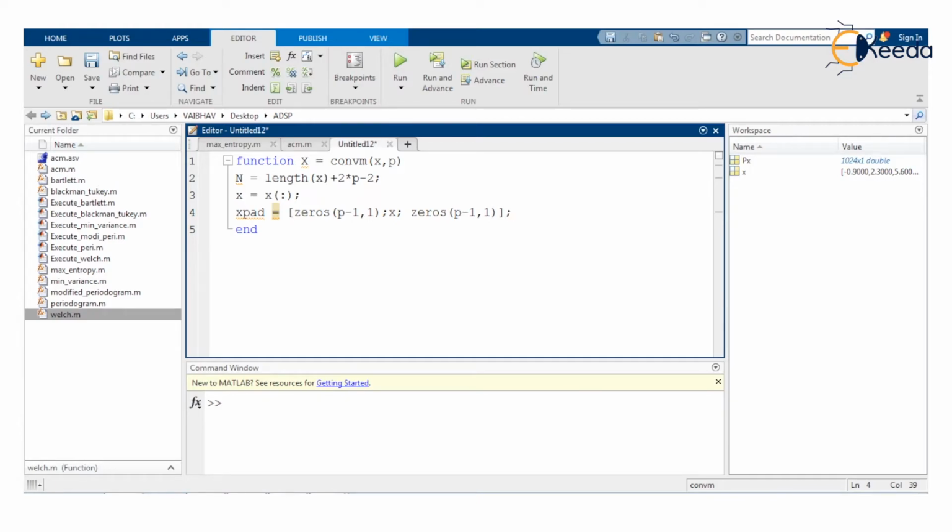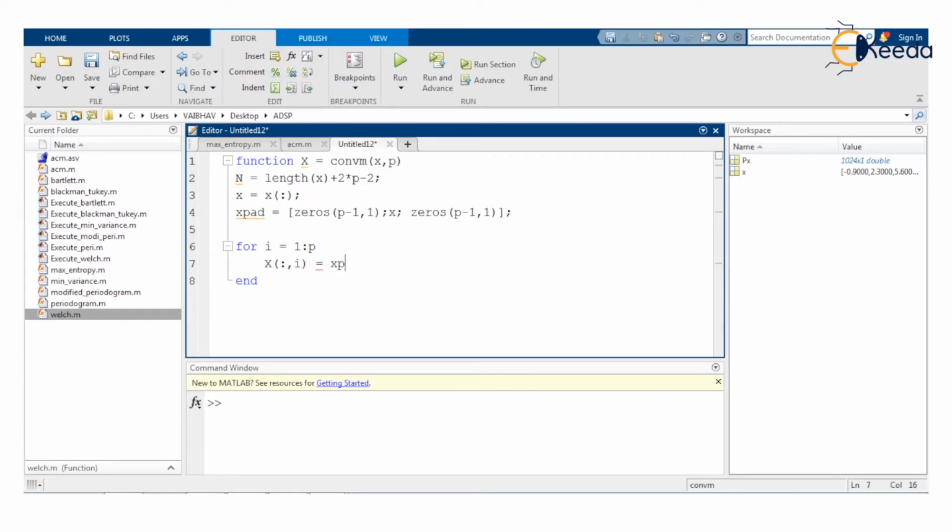So we end this line with the help of a semicolon, and then we use a for loop for the variable i holding 1 up to the iterations of small p here. This is to get the output capital X, the convolution matrix, having first of all the dimensions, comma i, for which the iterations are to be made here.